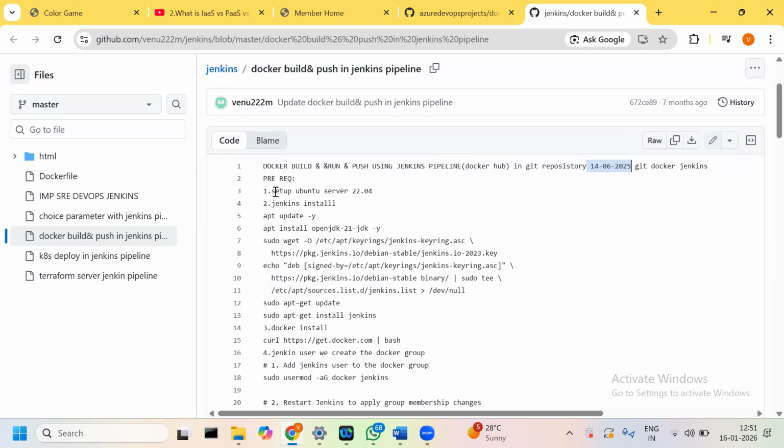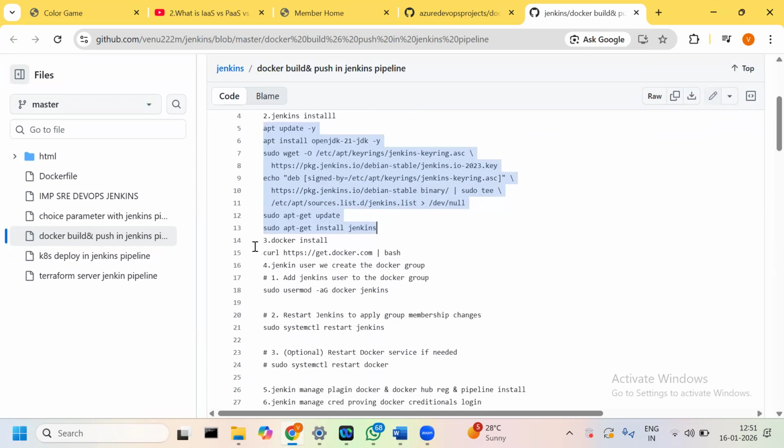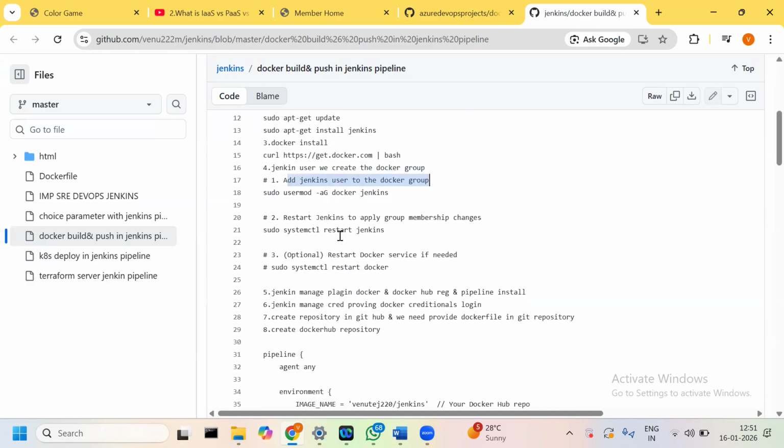So here I have to set up an Ubuntu server and Jenkins installation. These are the commands to install Jenkins as well. And then we have to go with the Docker installation on that master server, and we have to give the permission as well. Then we can create the Docker images, and after giving the user mode permissions, you need to restart Jenkins.